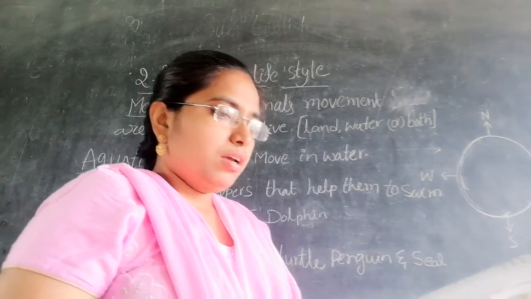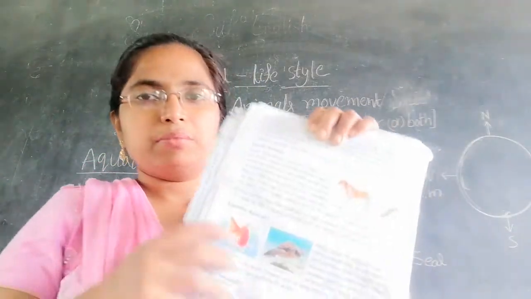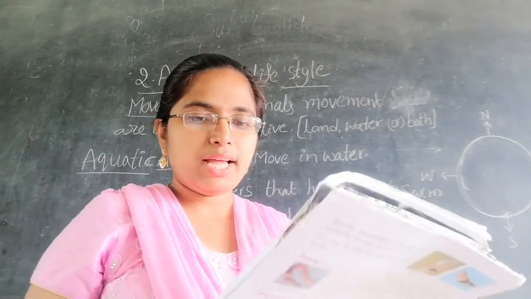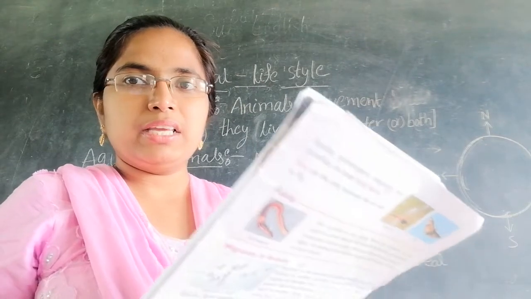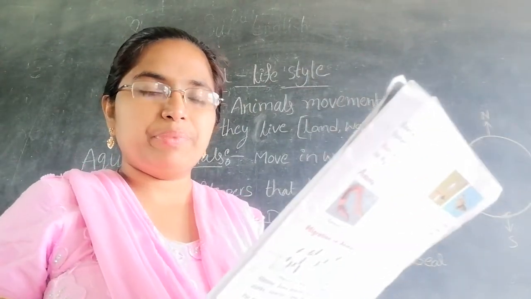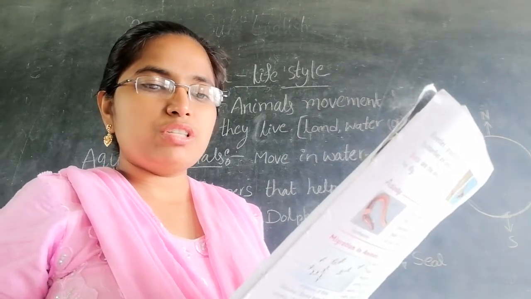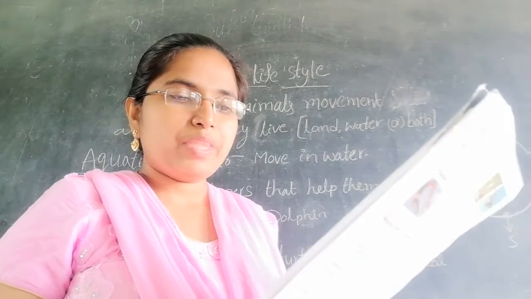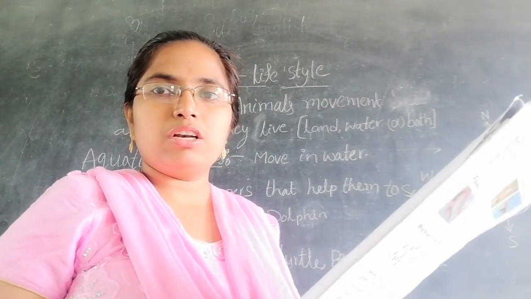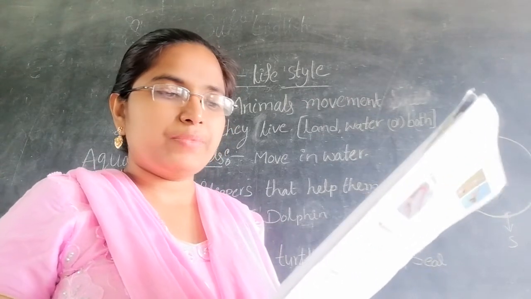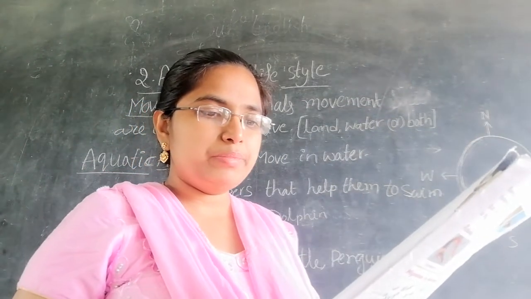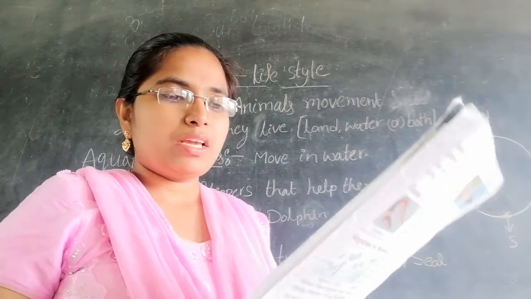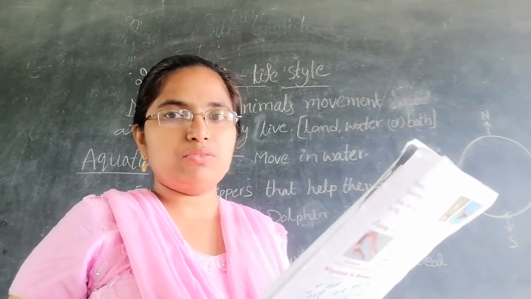See here, I can read this. Aquatic animals. Many kinds of animals move in water. In water they can move from one place to another. Some animals stay on the surface of water only. They cannot go into deep water, and they use their limbs to propel themselves. Other animals move underwater.